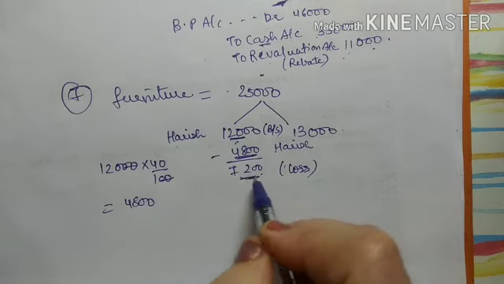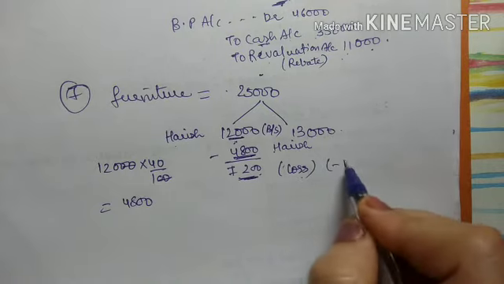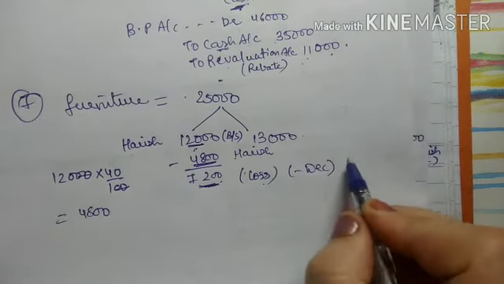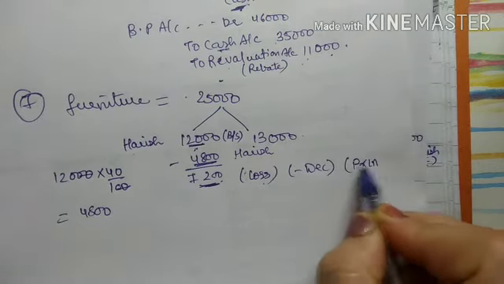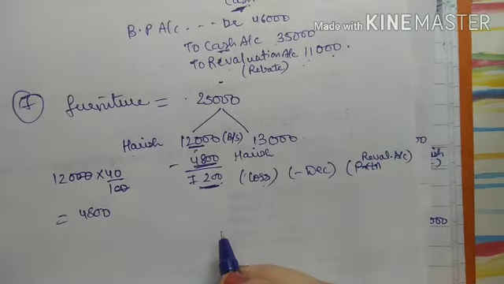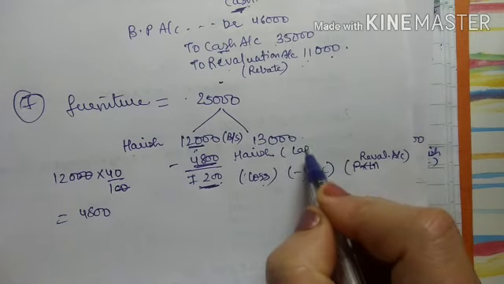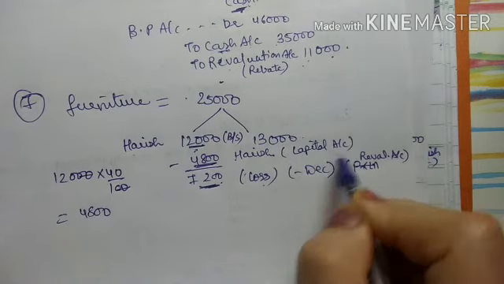So this 60% is nothing but loss. My asset is decreasing. This is loss, right. So when there is decrease, it will come in the revaluation account or profit and loss adjustment account, right. And this will come in partners capital account क्योंकि उसने इतने का ही लिया है furniture.